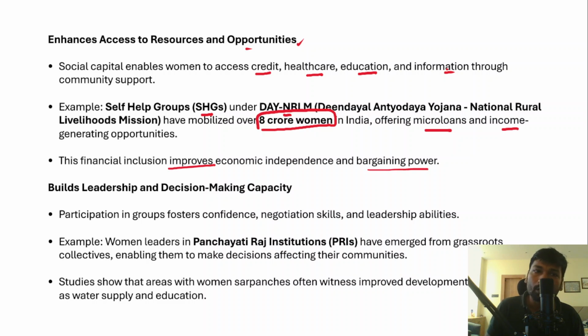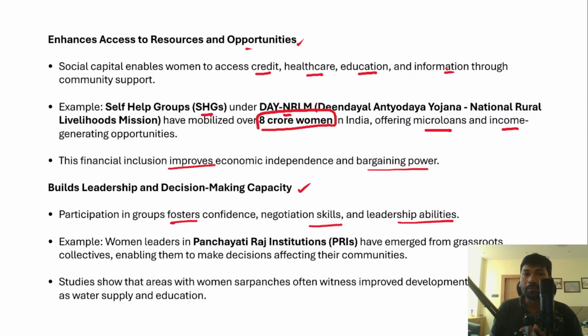Next, we need to talk about the leadership and decision making capacity, because the social capital can also lead to leadership and decision making capacity among the women. Participation in groups fosters confidence, negotiation skills, and leadership abilities among the women. And this is a very important and crucial thing.